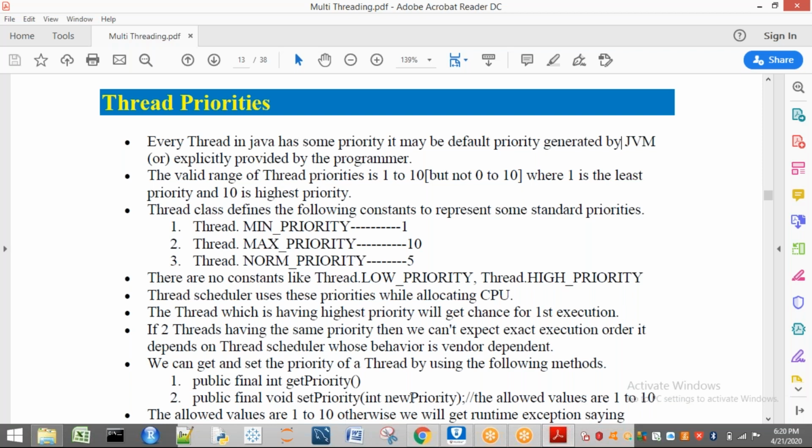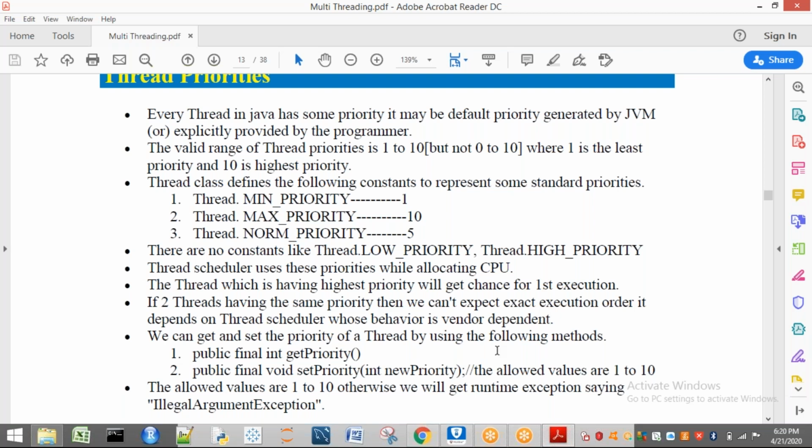Second case, setPriority. You are going to set a priority for a thread. You are not going to get anything, it is not going to return anything. So the return type is what? void. Compulsorily, in the brackets we have to write only the priorities from 1 to 10. If you write a value other than 1 to 10, you are going to get an exception, a runtime exception saying IllegalArgumentException. That means what is in the brackets is called arguments. Okay, so we can call this one as what?